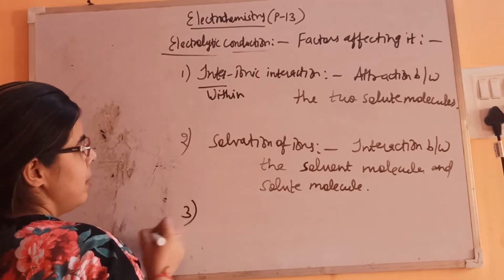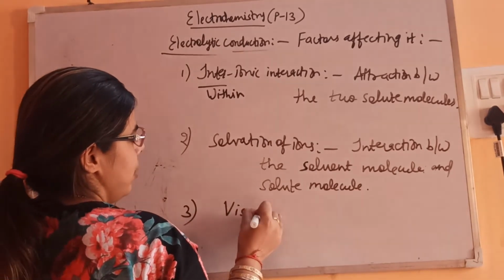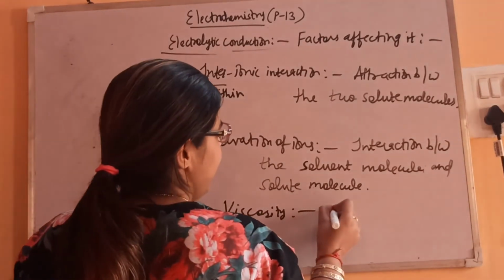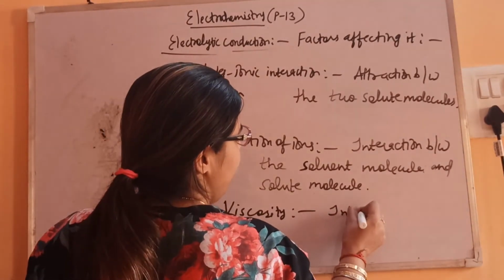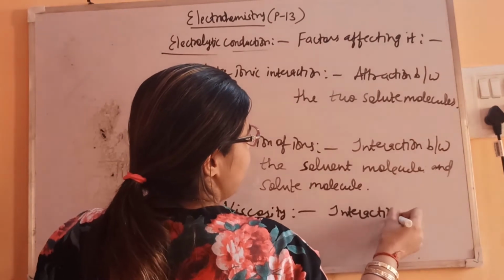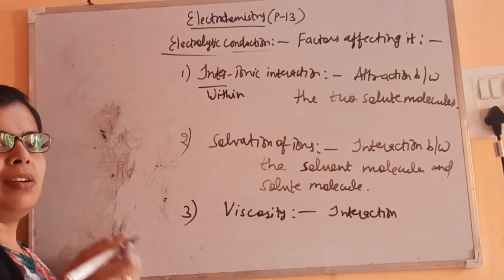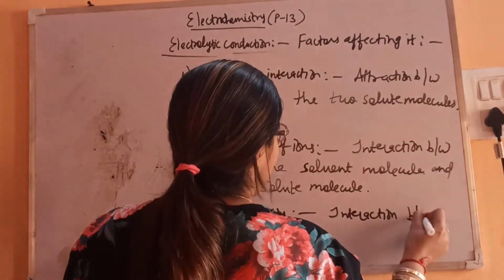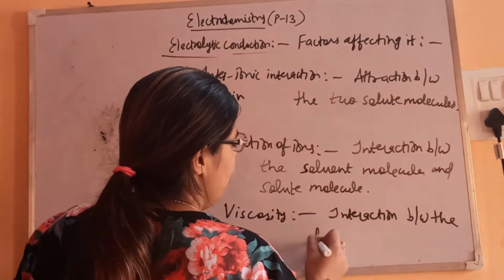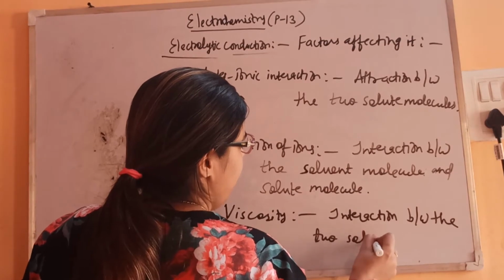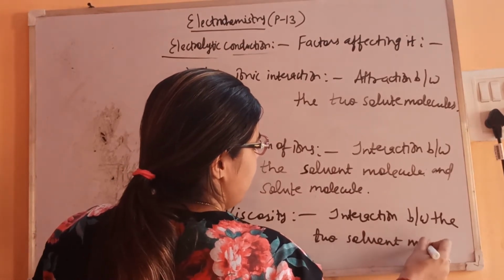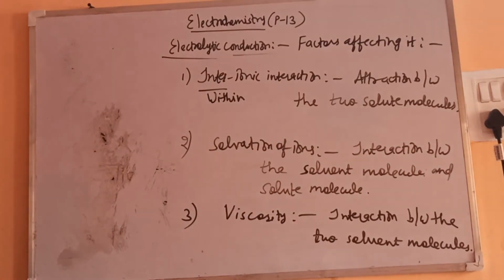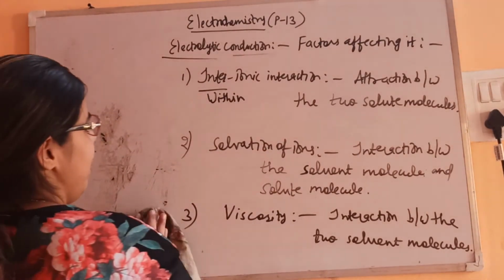Third is viscosity. It is a property of the liquid, so it is the interaction between the two solvent molecules. If the viscosity is more, then more energy is required to break the interaction. That's why we were talking about weak electrolytes and strong electrolytes. So let's see that factor now.